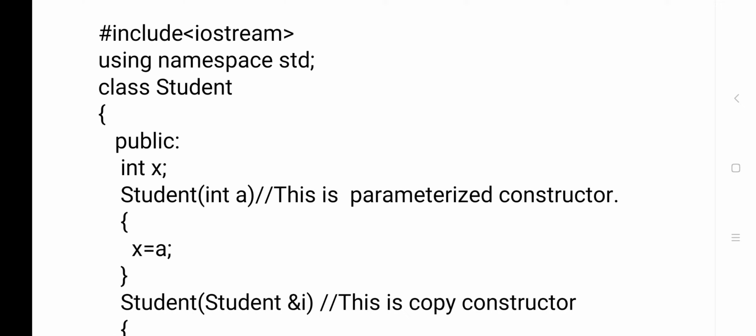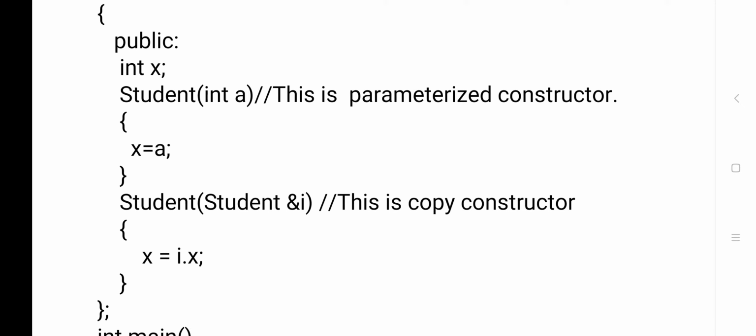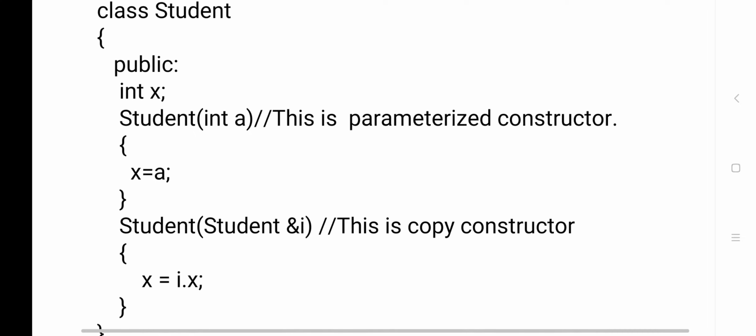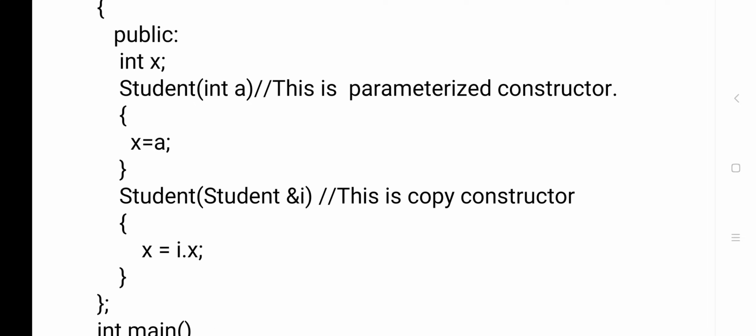Public int x, only one variable I have declared, and one constructor I have created here, student, because the name of the class and the name of the constructor should be the same. Next, int a means this constructor is going to receive one value at the time of execution. Now x equals a.